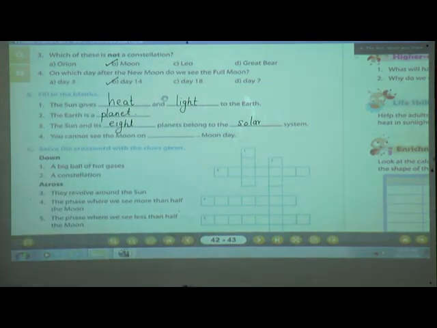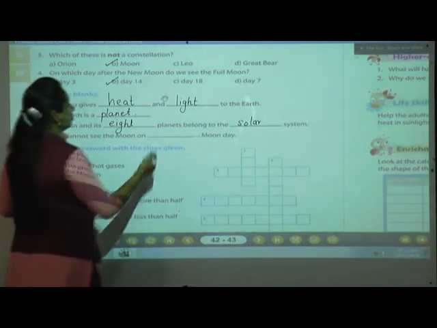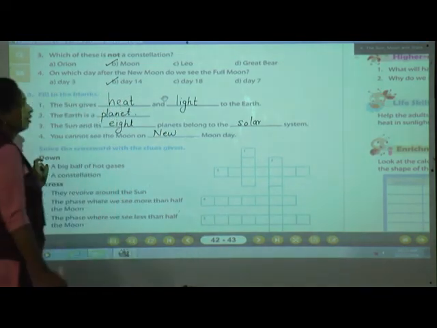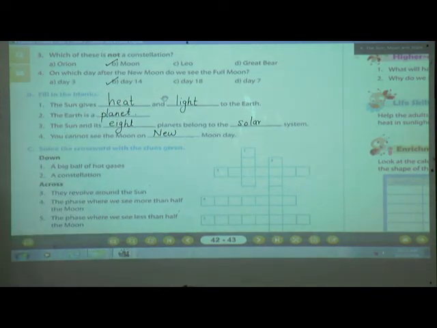Now see the last one. You cannot see the moon on dash dash moon day. When can we not see the moon? Yes, when it is new moon. And when can we see the moon? When it is full moon day, isn't it? Now solve the crossword with the given clues.